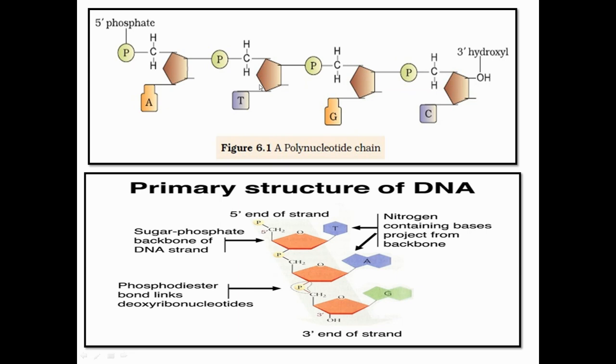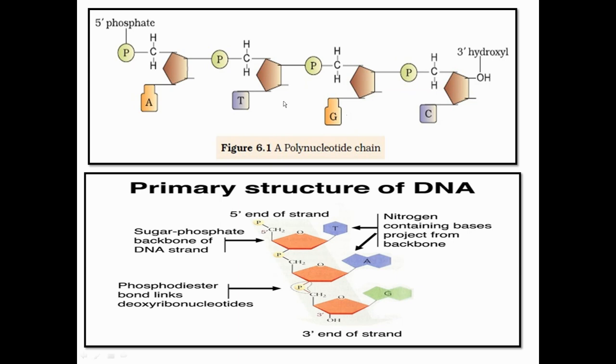The backbone comprises pentose sugar and phosphate, and you can see the phosphate molecule, except at the end, is linked with two sugars, and this phosphate forms the phosphodiester linkage. This particular linkage is referred to as phosphodiester linkage, and the sugar is joined with the nitrogenous base, and this type of association is referred to as an N-glycosidic linkage.